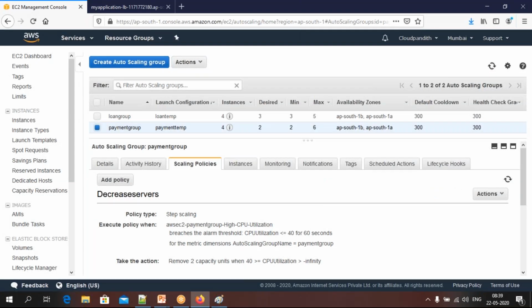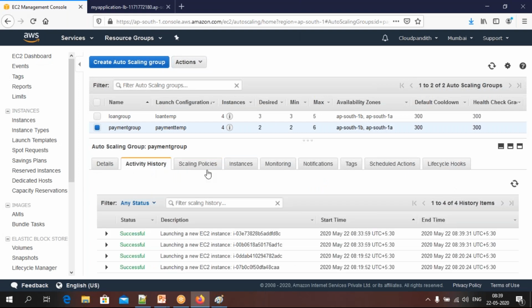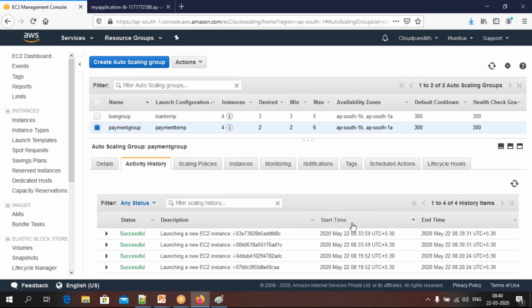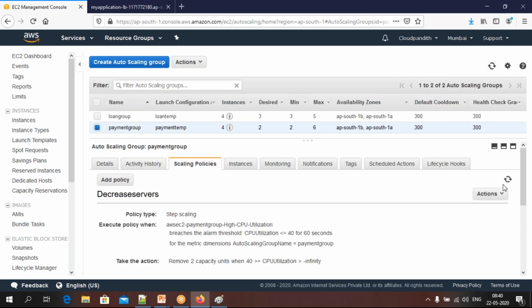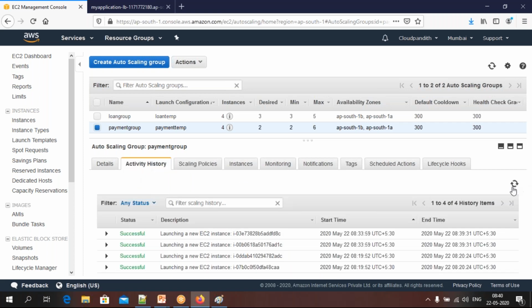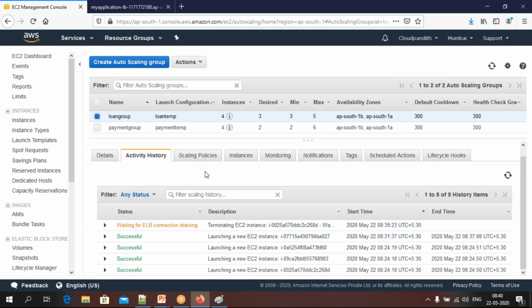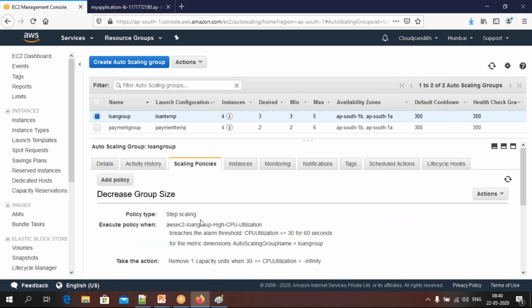And execute it. So come to activity history. That alarm will be triggered in a while. You just have to wait a while. That will come up. So meanwhile, I will go to the loan group also. Here also, I think I have done this previously. Oh, I executed here, friends.